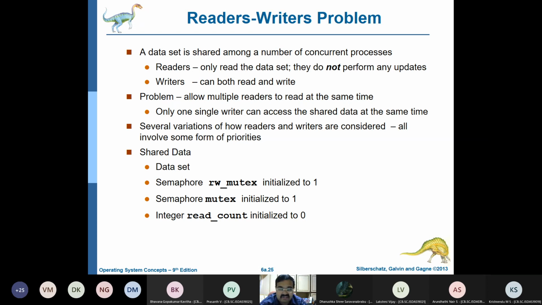Because if 2 people are taking the shared resource, both of them will make changes, then the whole version will go haywire. It is like, I have a Word file. I make a Word file. I send it to 5 of you.